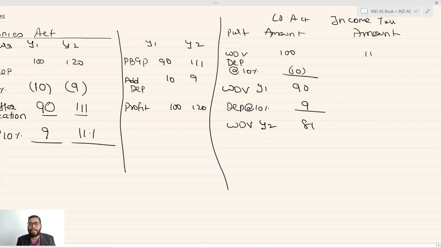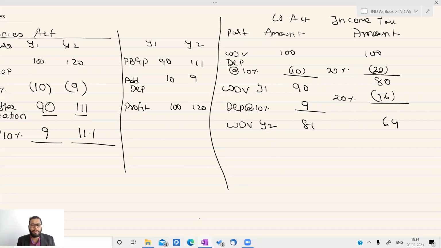Same 100 WDV, depreciation at the rate 20%, so 20, it will be 80 remaining, again 20% depreciation. So it will be 16. And then the remaining WDV was the closing 64.